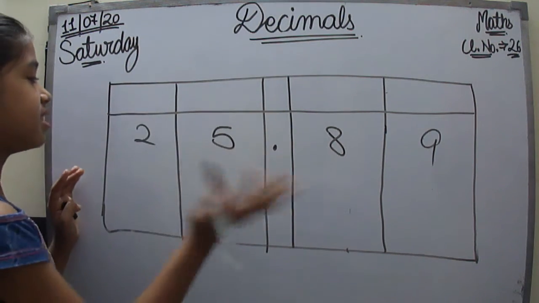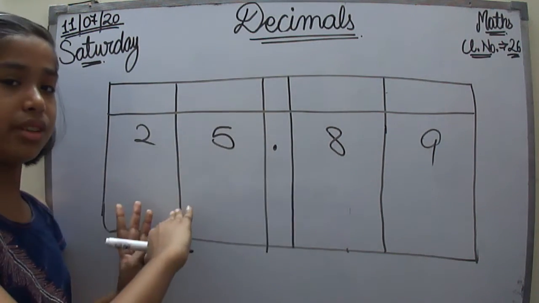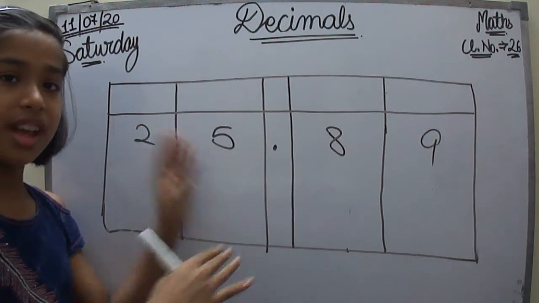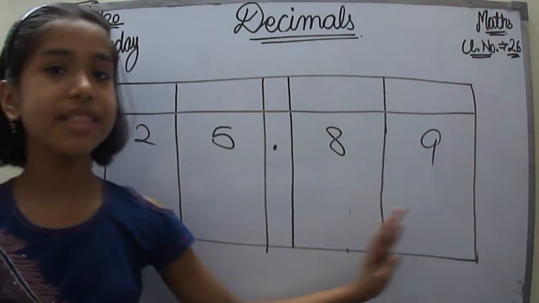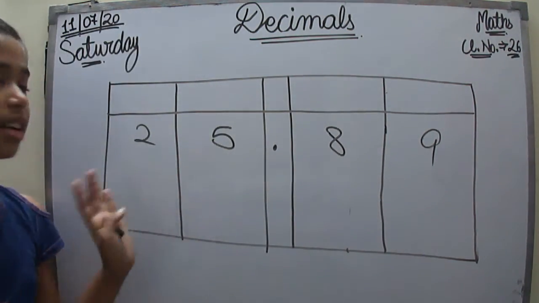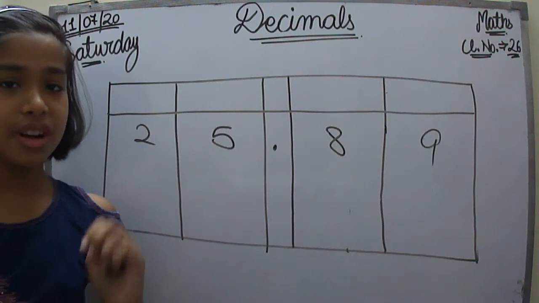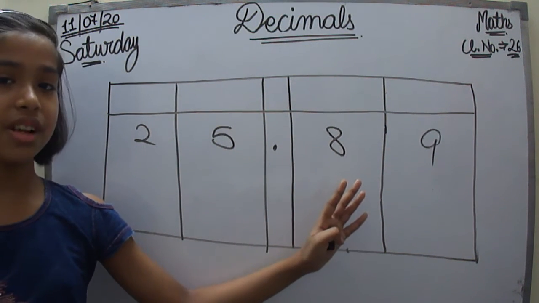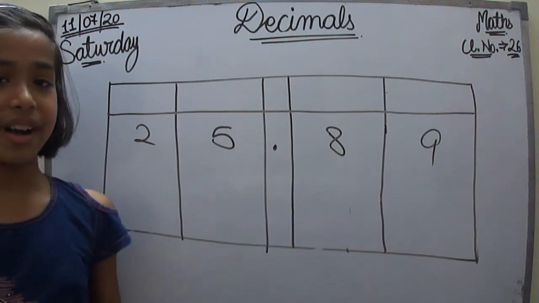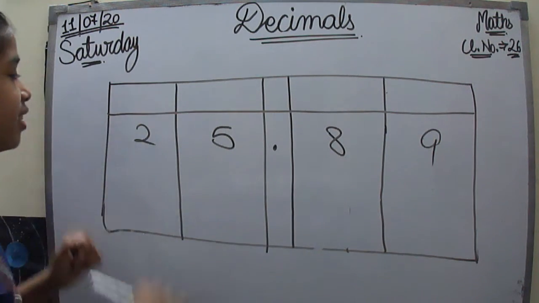Now the places after the point, this part is known as the decimal part, and this is the normal number part, the whole number part, and this is the decimal part. Now let's see.